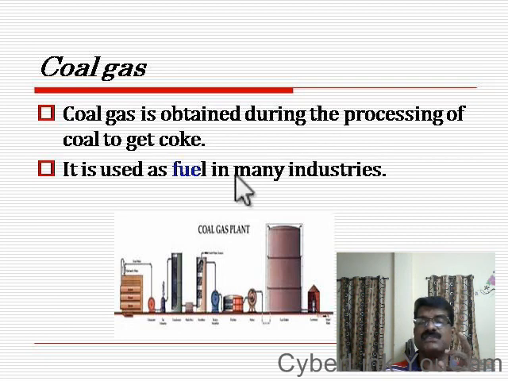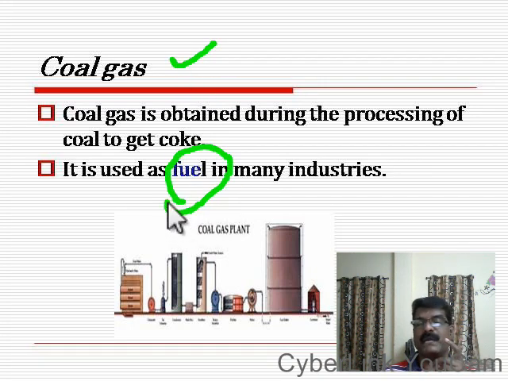And next one is coal gas. See, coal gas is actually produced during the conversion of coal into coke. During the processing of coal to get the coke, a gas is coming out. That gas is known as the coal gas, and it is used as a fuel. The main use of coal gas is as a fuel. So now we learn about the three byproducts which we are getting from coal. Which are they? Coke, coal tar and coal gas.